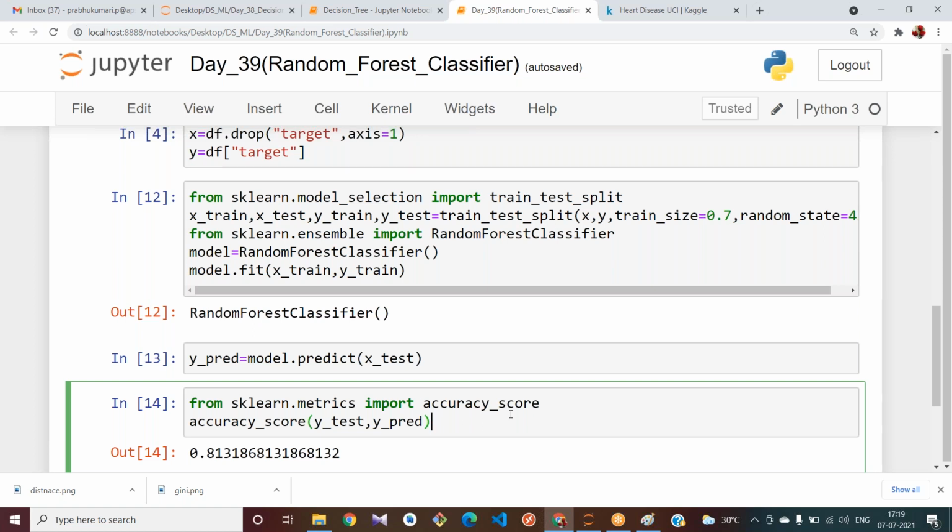Okay. Somewhat it has been increased. But generally your random forest gives high accuracy when compared to decision tree.